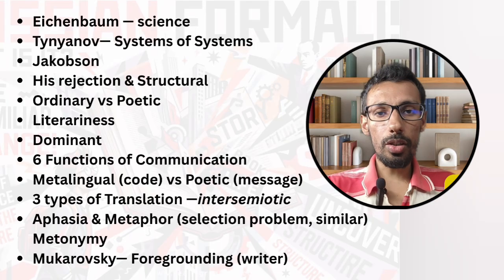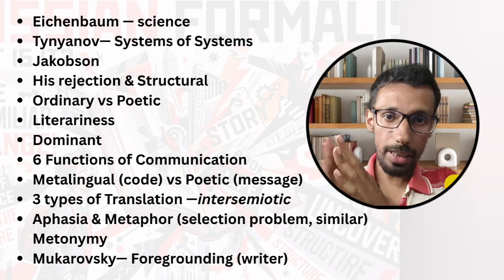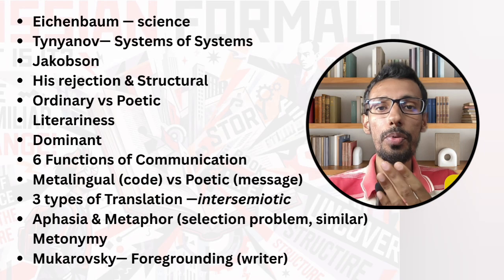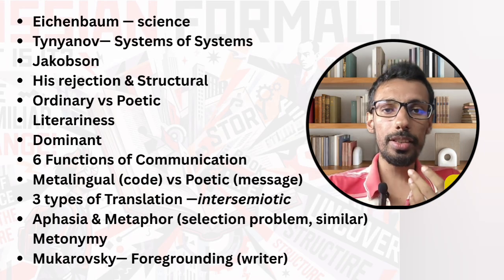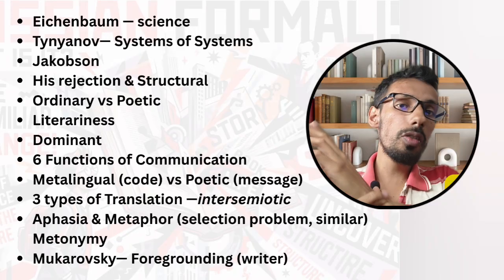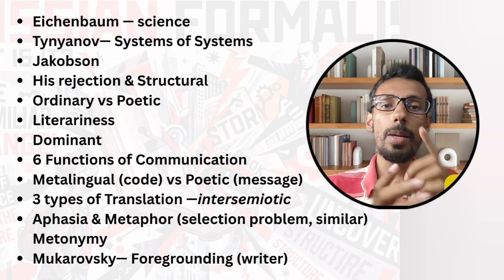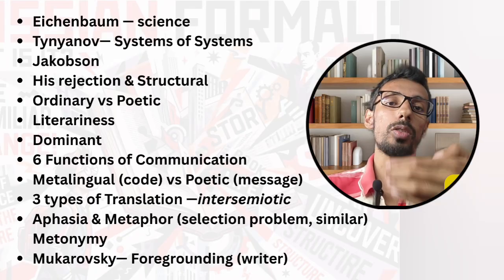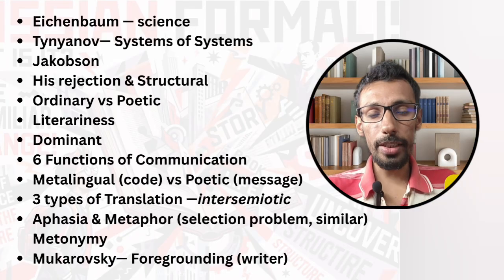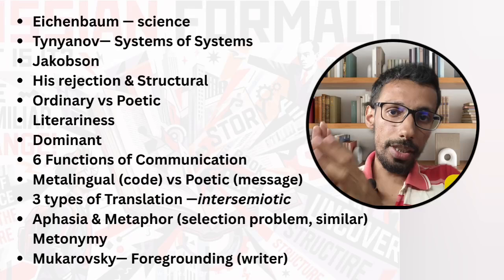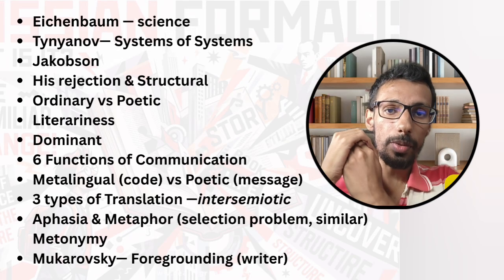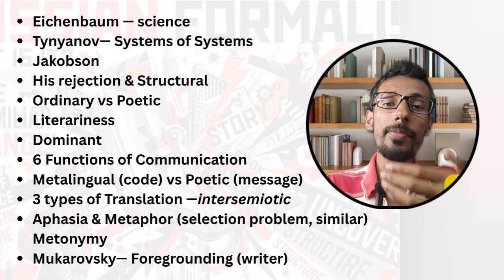All right, now since we are talking about the concept of language, the ordinary language, he created 6 functions. He says that language primarily talks about 6 different things, not one. If you go for the earlier Russian formalists, they were saying that the purpose of the content, which is the text, is only one, to identify the devices or the forms which are in it. But when it comes to Roman Jakobson, he says that no, the language itself is not having only one purpose. It has total 6 purposes, and these 6 purposes are known as 6 functions.